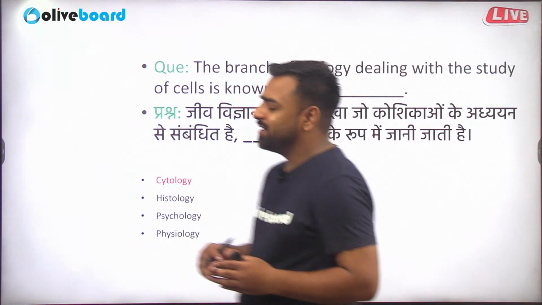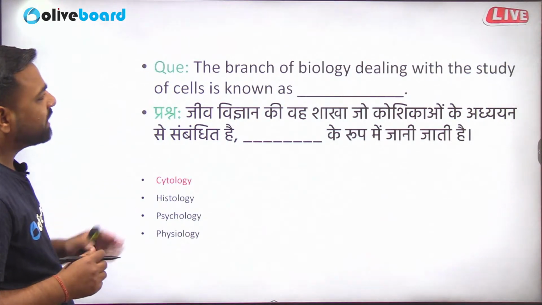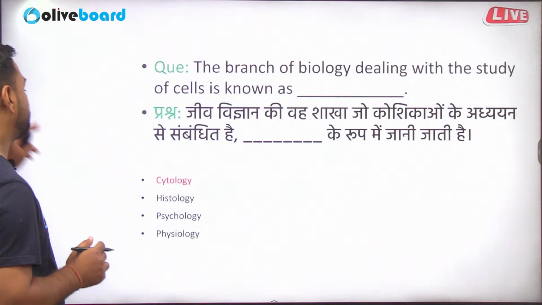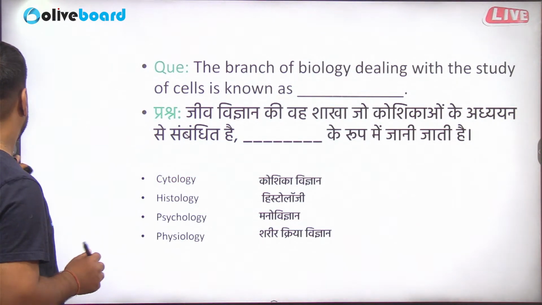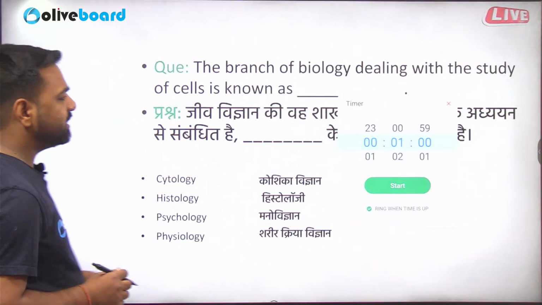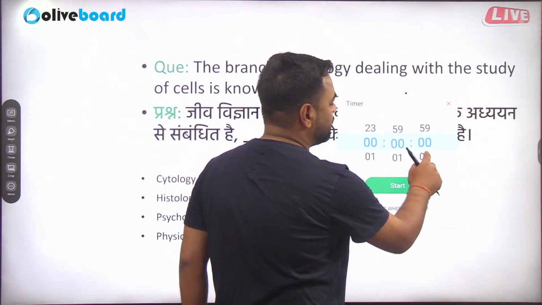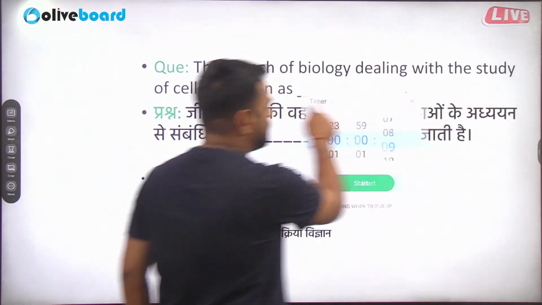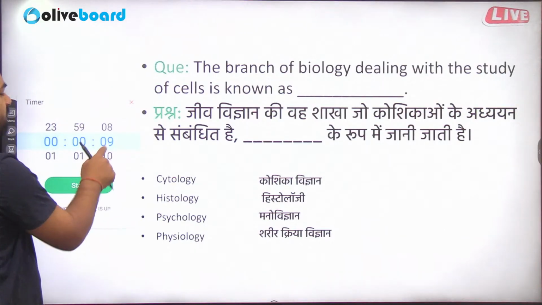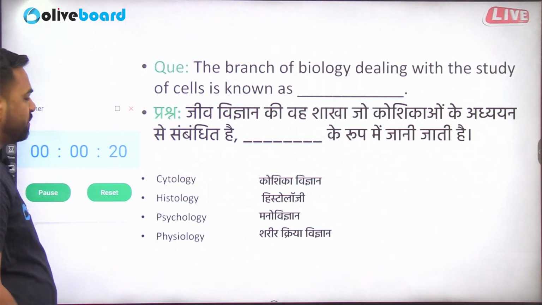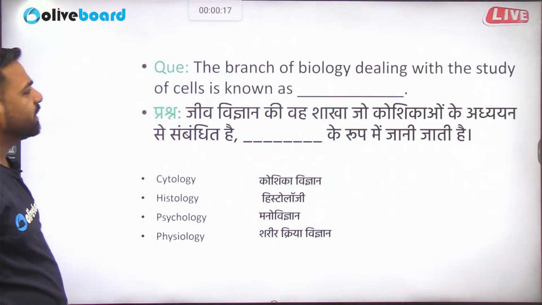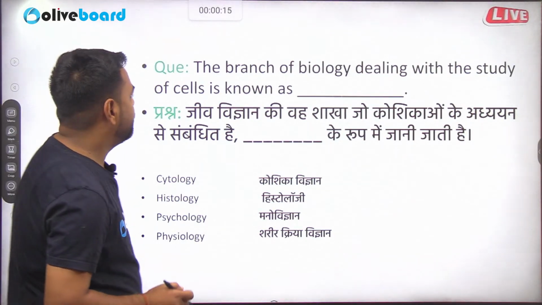What is the question? The question is, the branch of biology dealing with the study of cell is known as what? So guys, what do you think? What should be the correct answer? So see, here's the term that is mentioned, and this is what? Logy. Now what is logy? So logy term actually links with the study of something. So you have four options. I'm giving you 20 seconds for the same. Please tell me what should be the correct answer here. So branch of biology dealing with the study of cell is known as what?